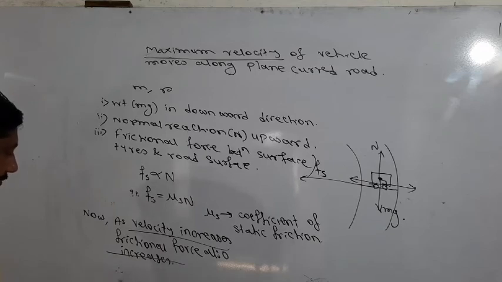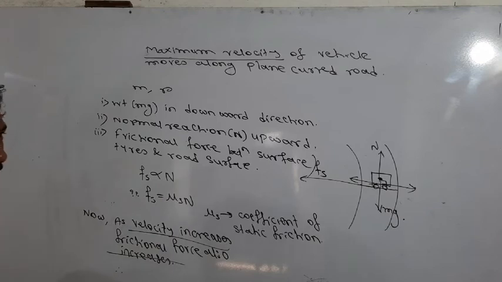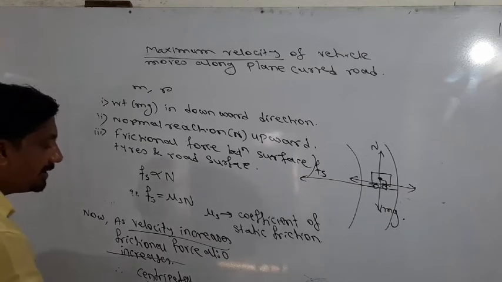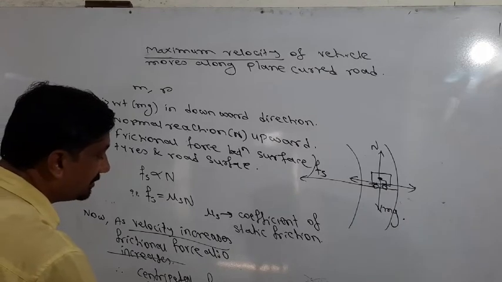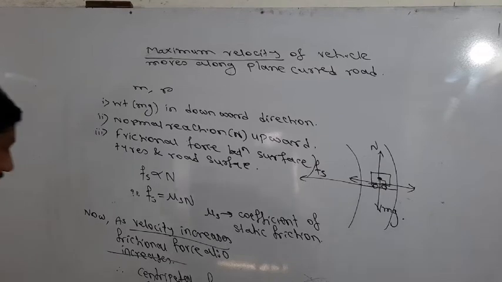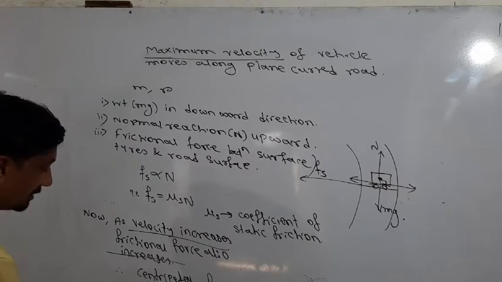Therefore, in that case the vehicle performs circular motion, and for circular motion there is required centripetal force. The centripetal force required for circular motion here is provided by the frictional force, the static frictional force. The formula for centripetal force is mv square upon r.